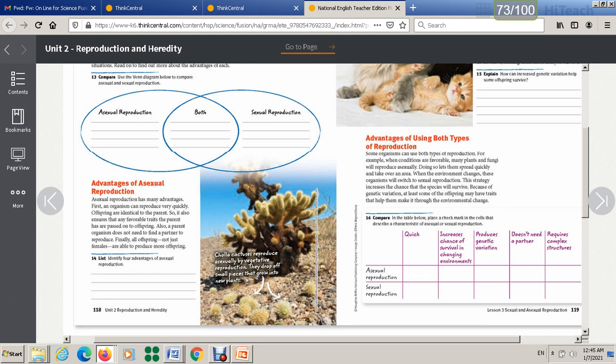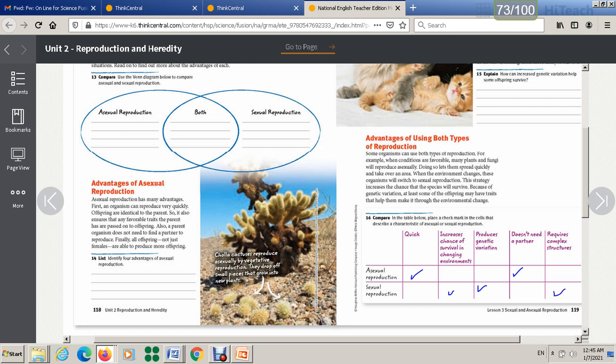Okay, so this one here increases a chance of survival in any changing environment. Actually, this one it's going to be this one here. It produces genetic variation, doesn't need partner, requires complex structure.